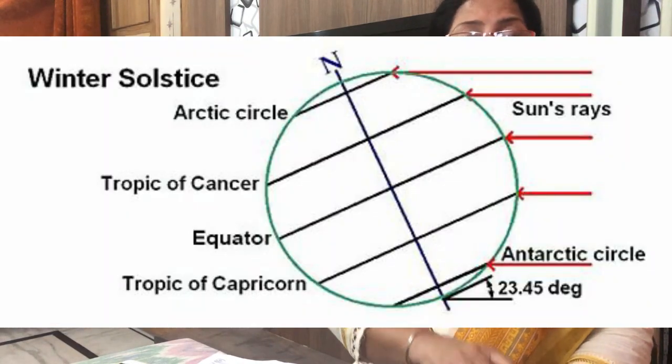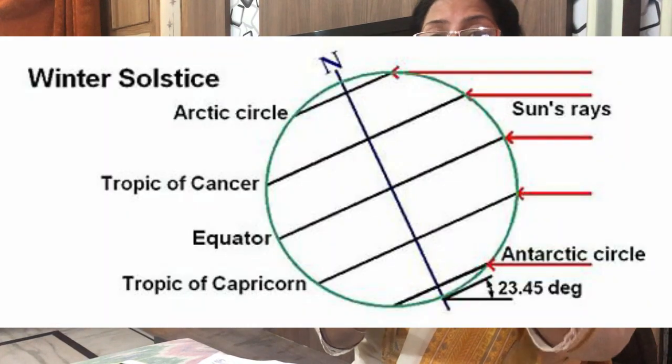It is also known as the winter solstice, as at this time the northern hemisphere is having winter season. On March 21st and September 23rd, when the equator receives the direct rays of the Sun, there is spring and autumn equinox all over the world. The days and nights are also equal all over the world.